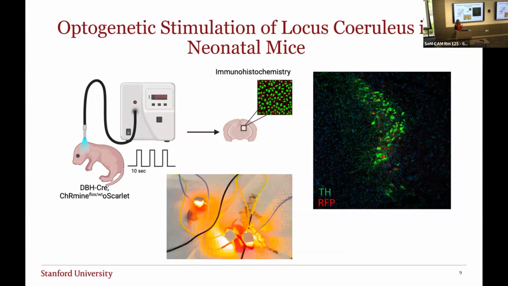And what I want to point out is what's really neat about this is that typically with optogenetics, we have to insert a fiber optic through the skull, which introduces a small injury, let the mice recover, but then you're able to specifically stimulate a particular region of the brain. I asked the question when I came to the lab, can we do this in pup mice without introducing injury? Because I don't want to introduce an injury when I want to study injury.